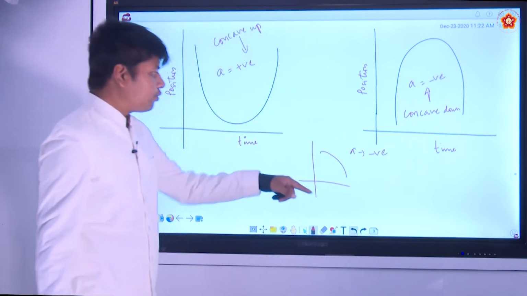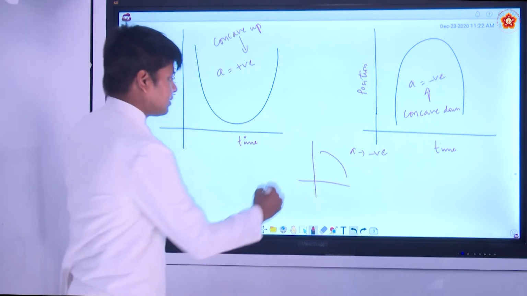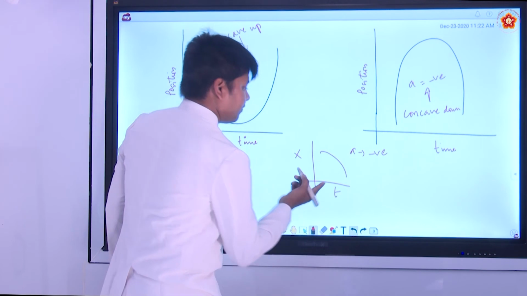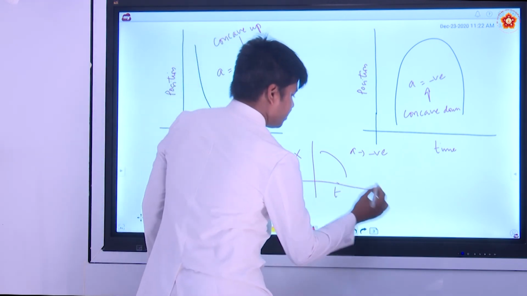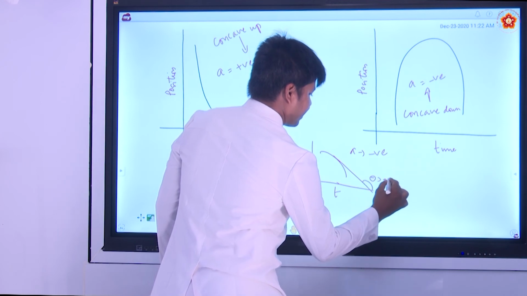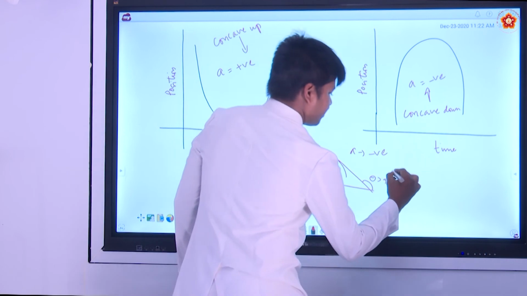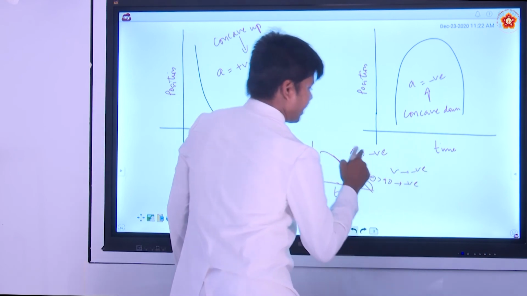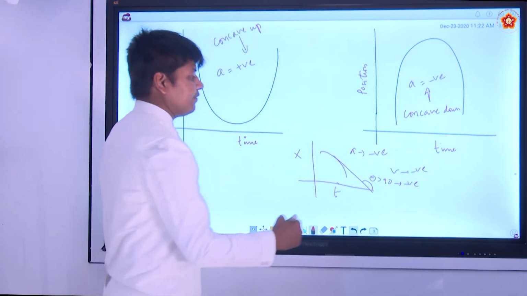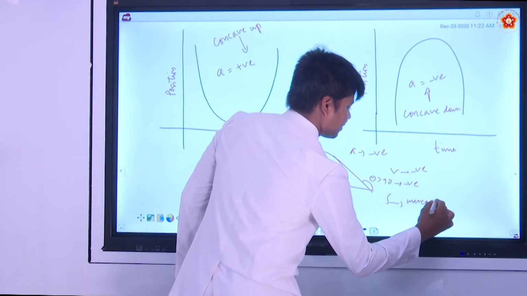Now you see whether the velocity is positive or negative here. This is a position time graph. Is velocity positive or negative here? You can see any tangent you draw here is greater than 90 degrees. Greater than 90 means what? Negative, right? So velocity is negative. So acceleration is negative, velocity is negative, speed will increase, as we discussed.